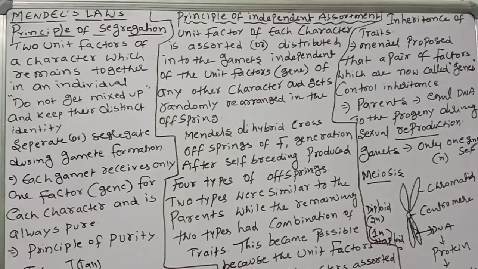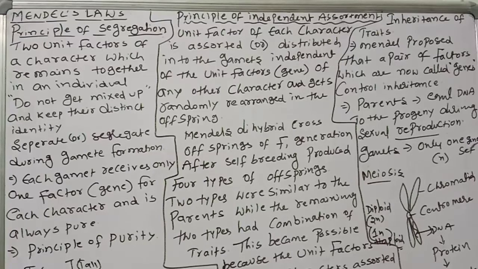So capital T, small t will not mix with each other. Even though capital T is dominant and small t recessive, they will not mix with each other. They will maintain their purity. Only at the time of gamete formation will they separate. That is why the law is called the principle of segregation, or the principle of purity.